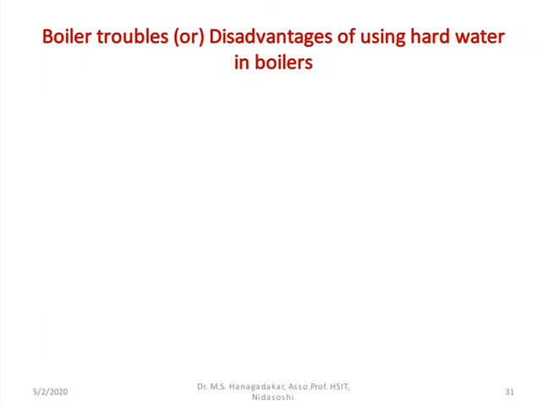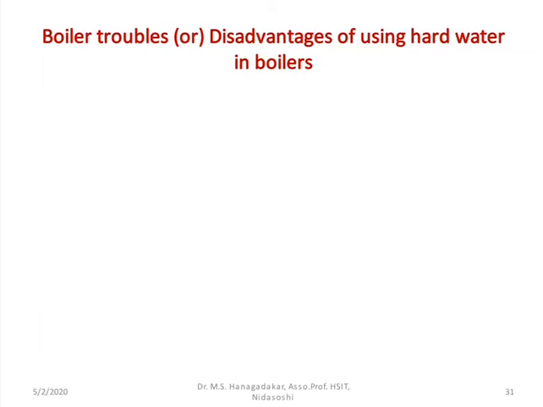Hence, the presence of these impurities in excess quantity in water, or using hard water in the boiler, is causing the troubles.